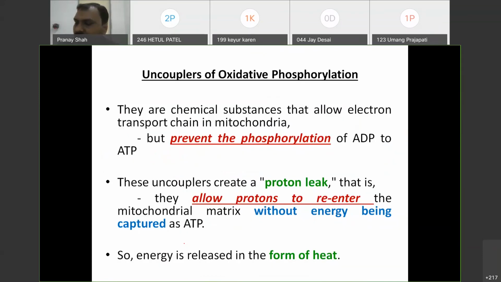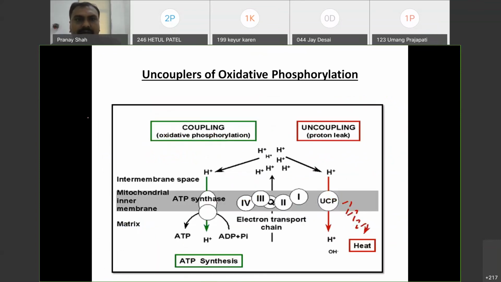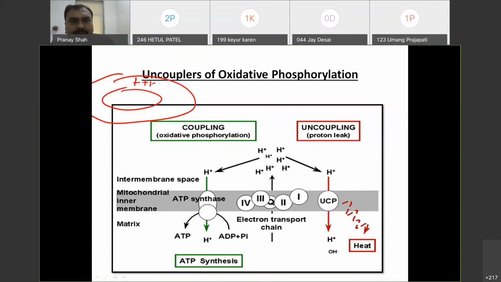Now you have to remember one last terminology, that is uncoupler. So what is an uncoupler? It is a protein that will leak the protons. So if this is the outer side, this is the matrix, this is the inner membrane, protons are pumped during the electron transport chain. But due to the uncoupler, there is a channel that will leak the H plus, so that will not produce the proton gradient.